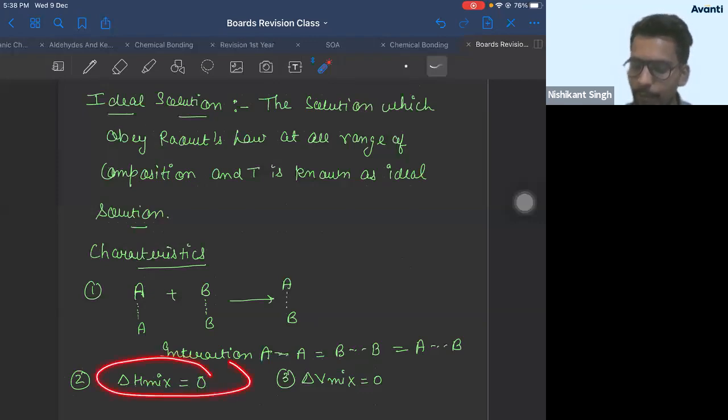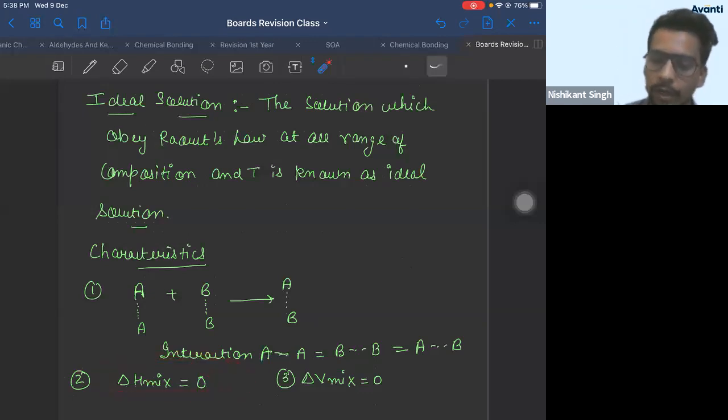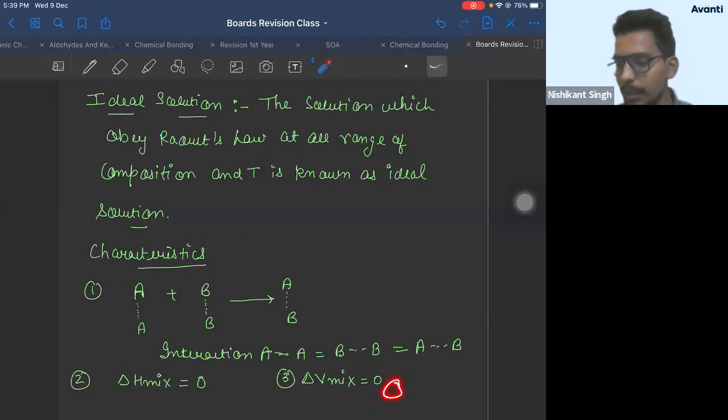Then enthalpy of mixing was 0. What is the meaning of it? When ideal solution is formed, neither heat is absorbed nor heat is released. Then third point was delta V mixing is 0. What is the meaning of delta V mixing 0?